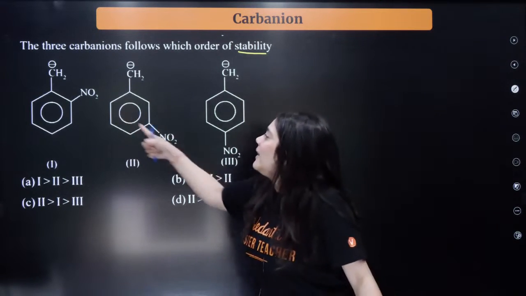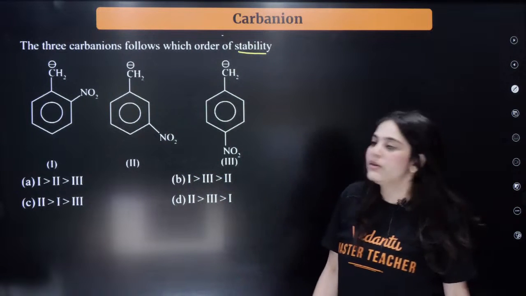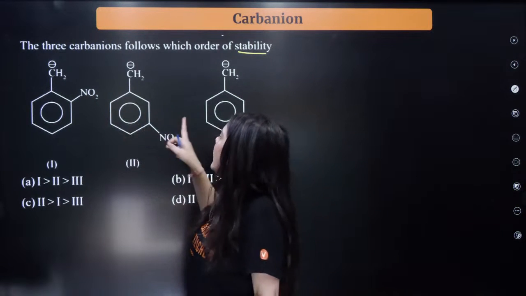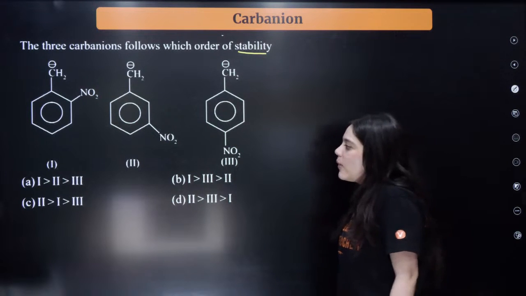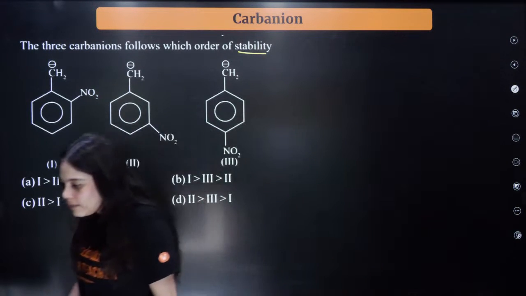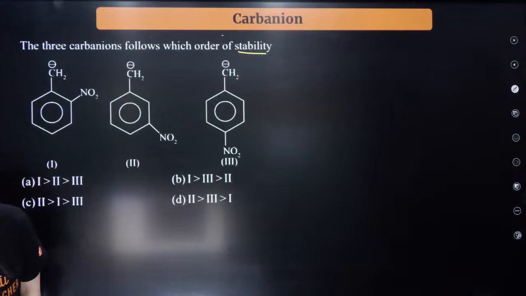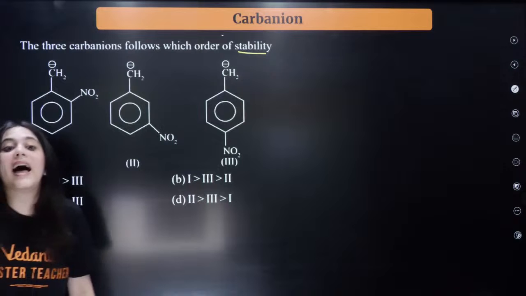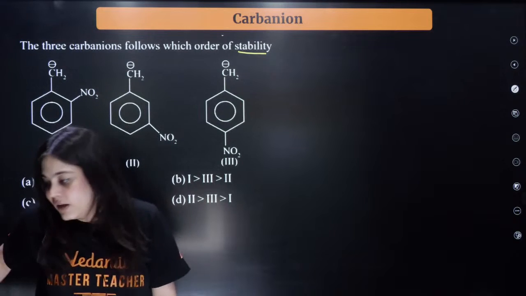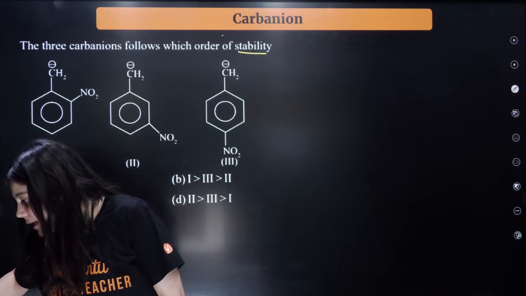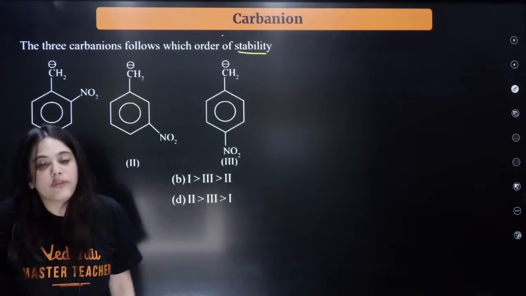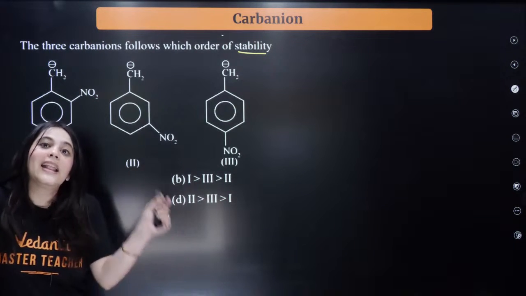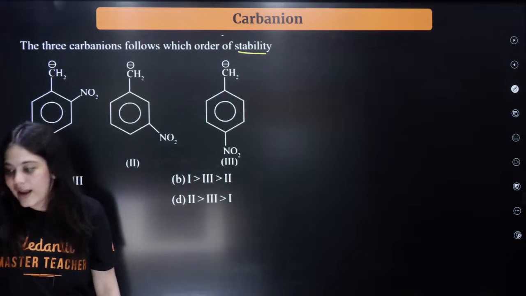Try to look at these groups attached over here. So nitro is attached on the ortho, meta and para position, right? Try to answer this question for me. What do you think is the answer? No, phenyl is the most unstable. Phenyl is the least stable. Vinyl and then phenyl is the least stable, right?